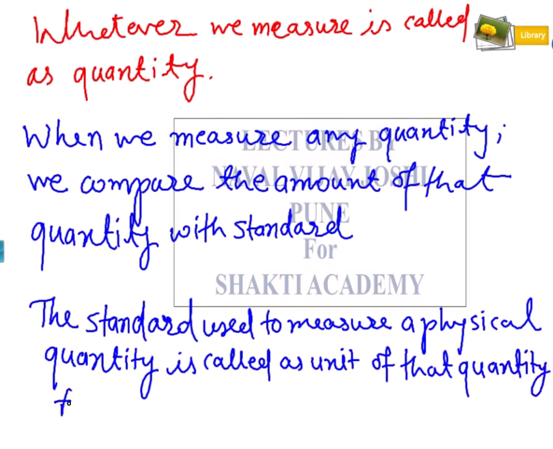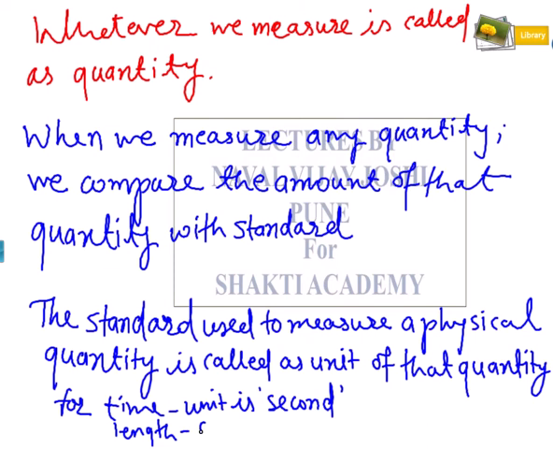For example, some easier quantities and their units I would state. Time is the quantity, the unit is second. Then length, that is centimeter or meter. So these are the units for length we are using. Then for mass, you know that kg or gram, like this.